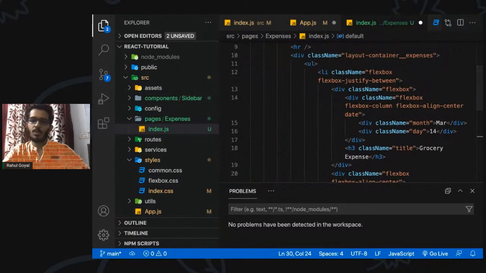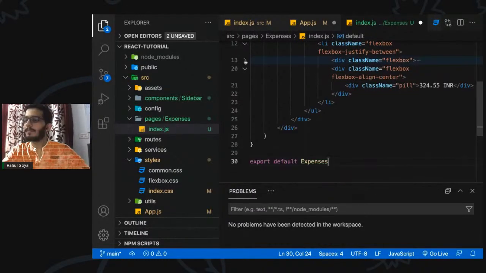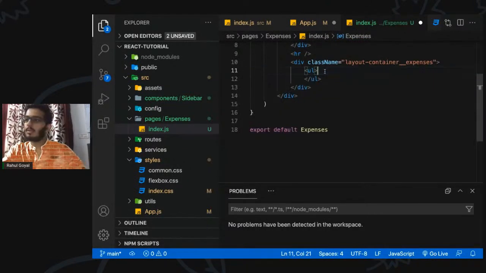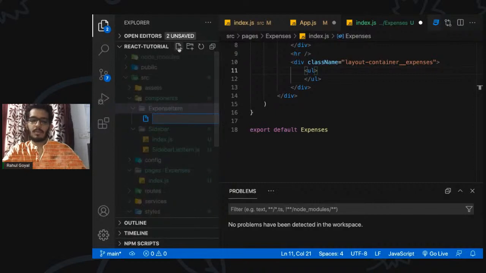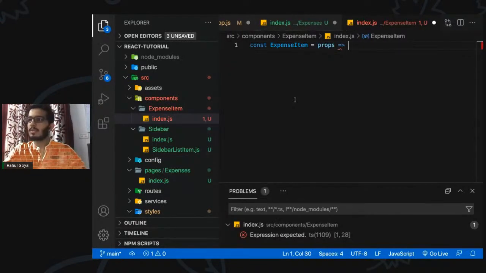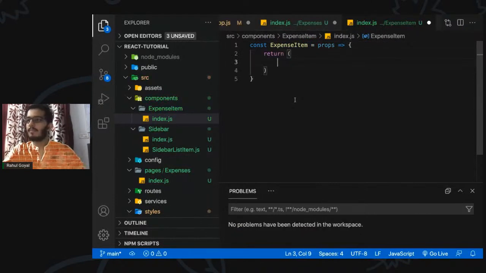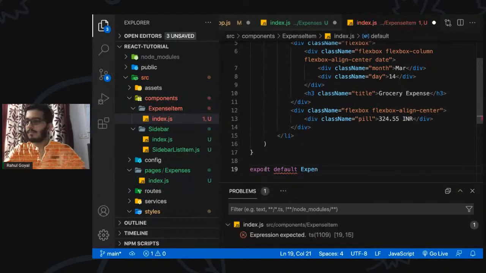We can further split it down. Okay, so let's split it down. So this is a kind of a component here, right? So let's create a folder, expense item, which has an index.js file. Expense item, which may be taking some props and then returning this. We have to mark it as an exported item. Expense item here. Okay.